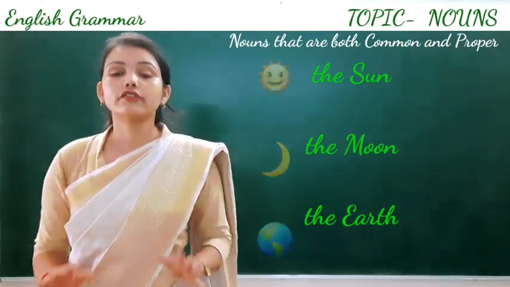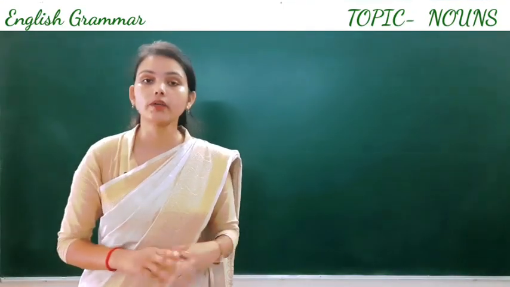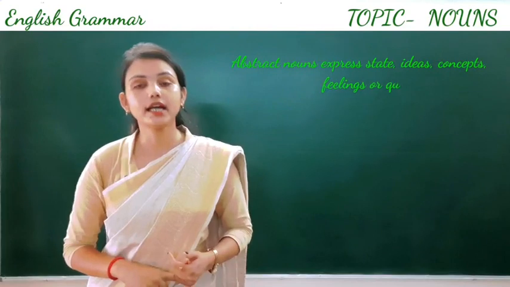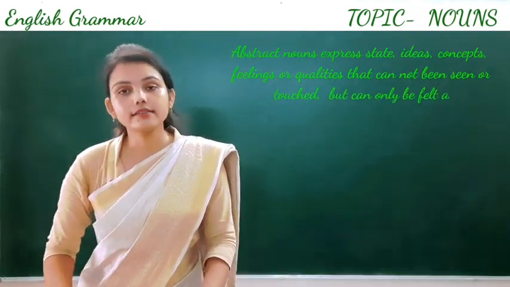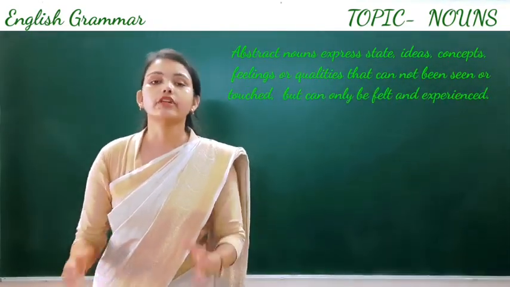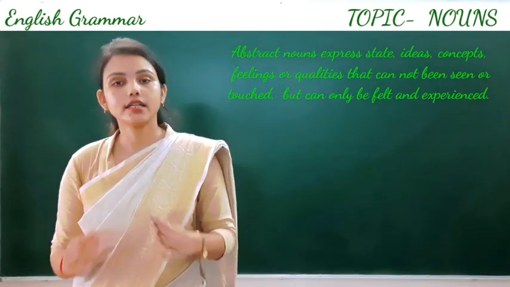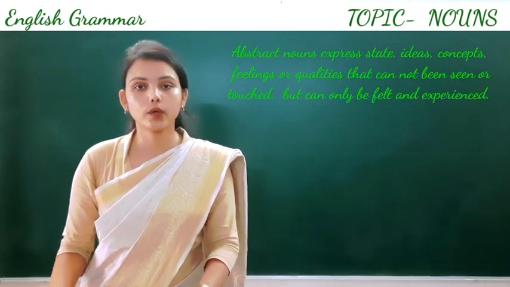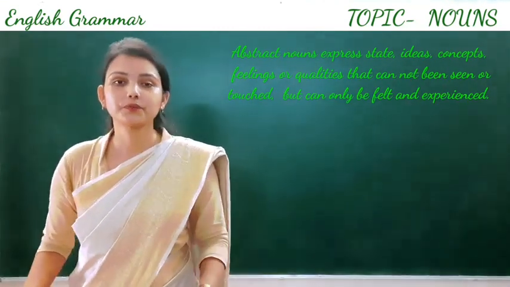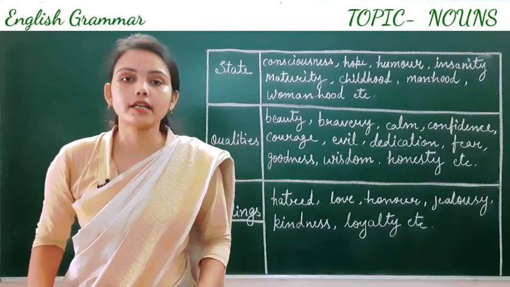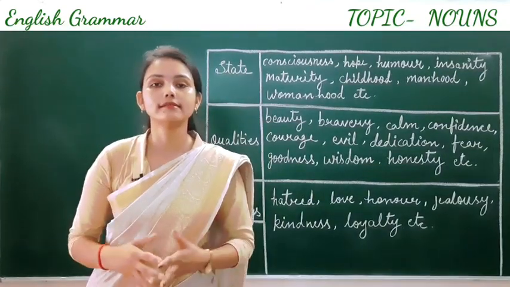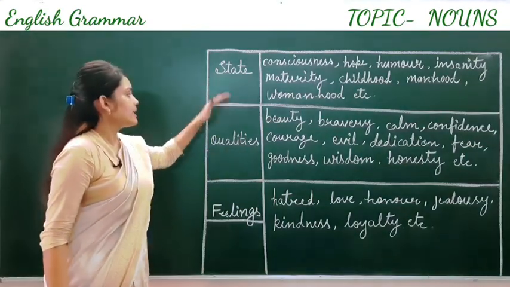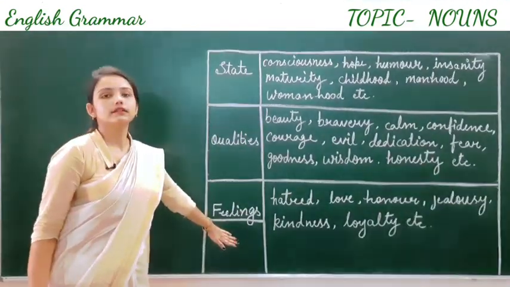Have a look. So first of all, what is the definition of abstract noun? Abstract nouns are nouns that express states, ideas, concepts, feelings and qualities which cannot be seen or touched but can only be felt and experienced. So have a look. There are three columns: state, qualities and feelings.